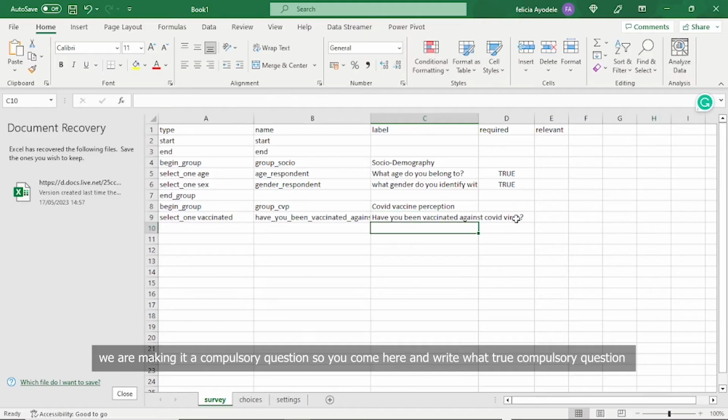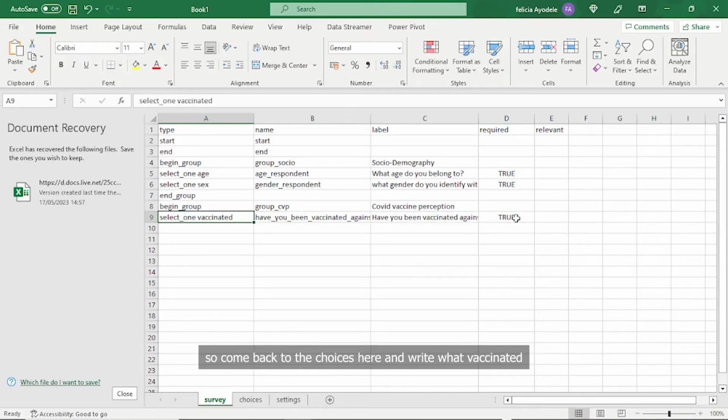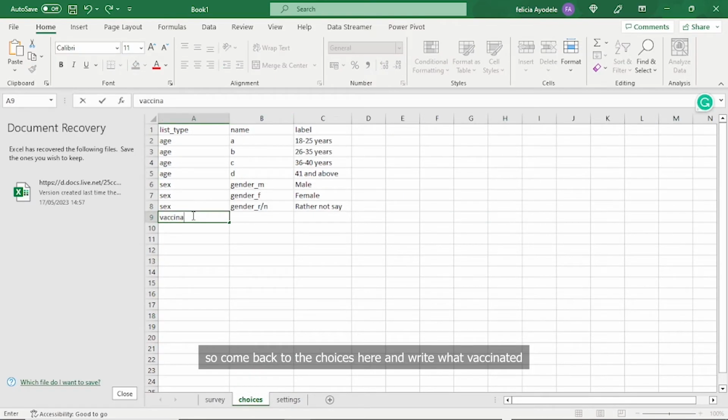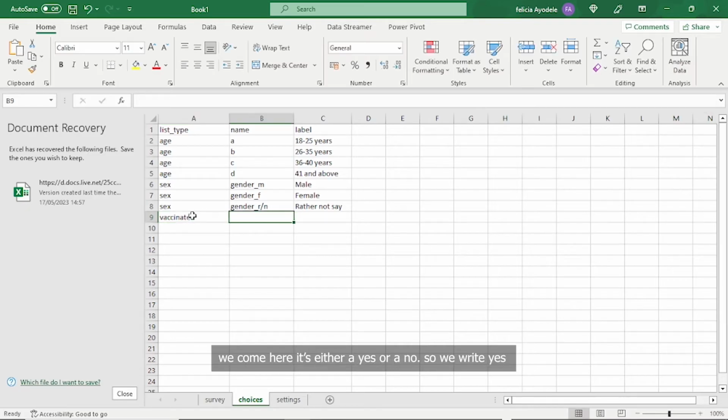So you come here and write what? True. Compulsory question. So we'll come back to the choices here and write what? Vaccinated. Then we come here, it's either a yes or a no. So we'll write yes.